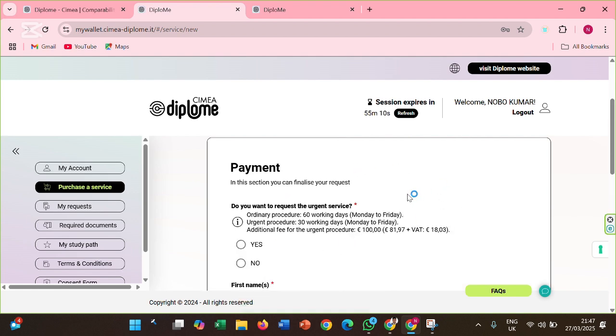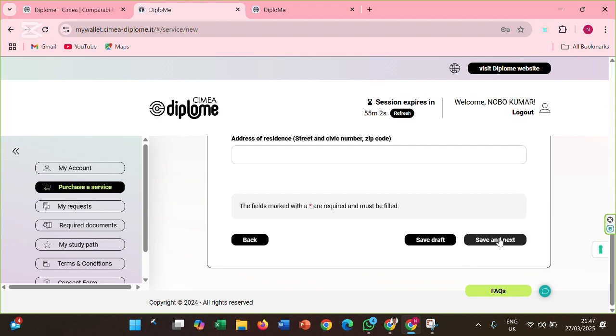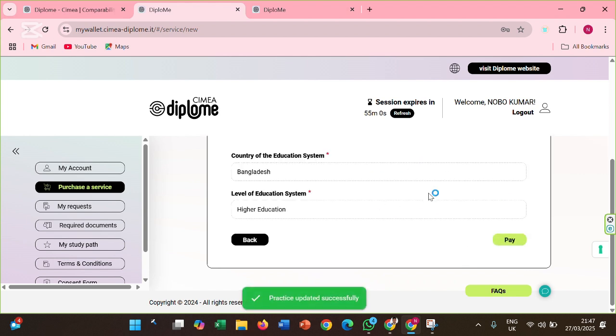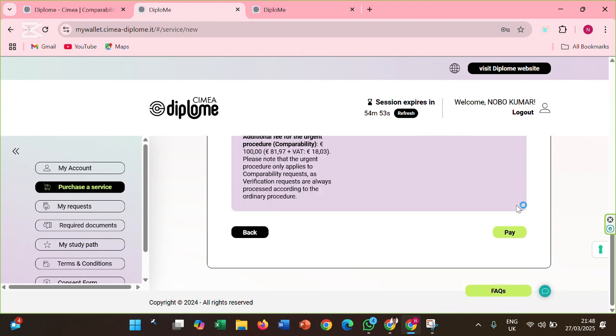Click Save and Next. You will now reach the payment section. Here, you can choose whether to apply for the urgent service. However, since the regular process is already quite fast, a few days, you don't need the urgent service, which costs an extra €100. Click Save and Next. Proceed to the final payment section and complete your payment.